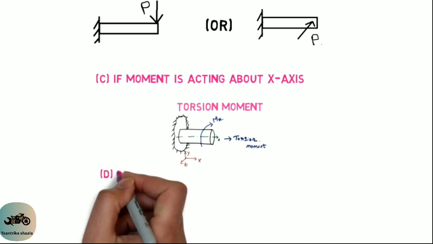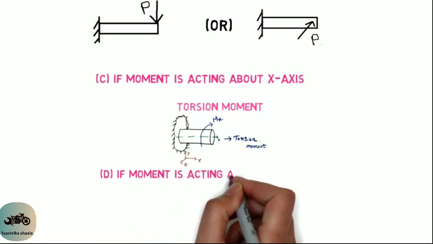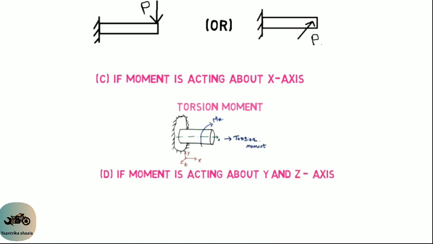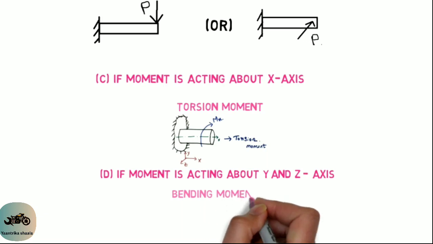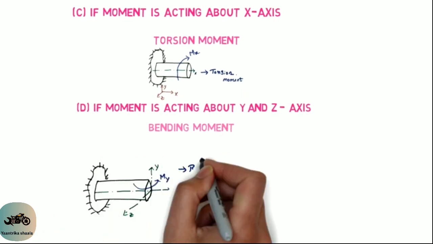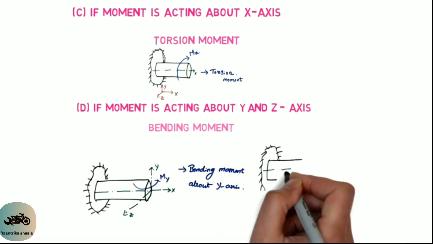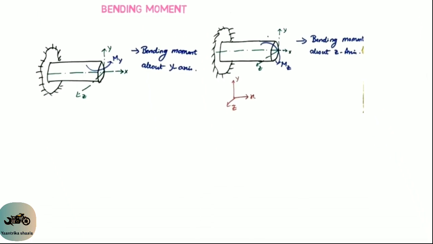And fourth one in the first classification. If movement is acting about y-axis or z-axis, then the type of load is called bending moment. In the below figure, the left hand side diagram shows the movement is acting about y-axis. Then the type of movement is called bending moment about y-axis. And the right hand side figure shows the movement is acting about z-axis.